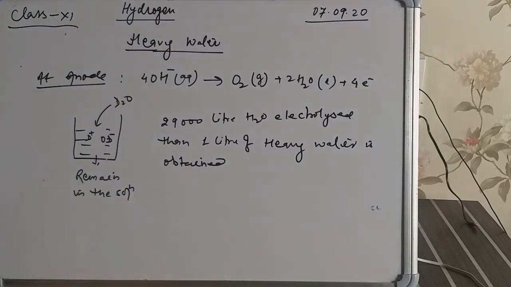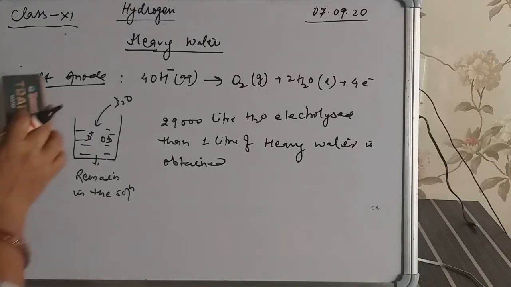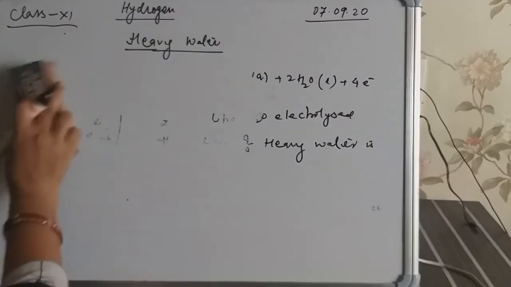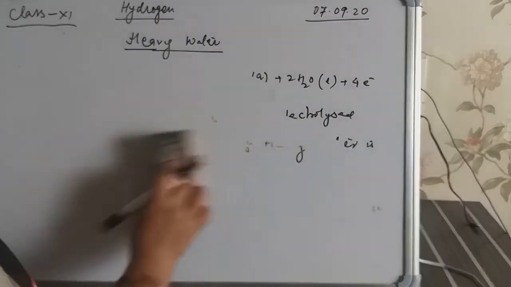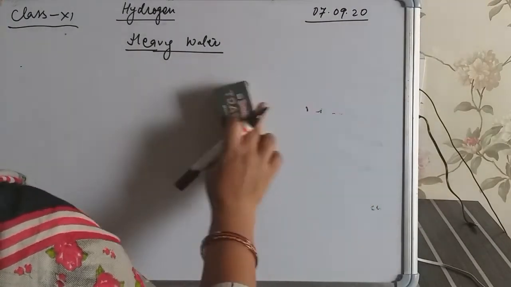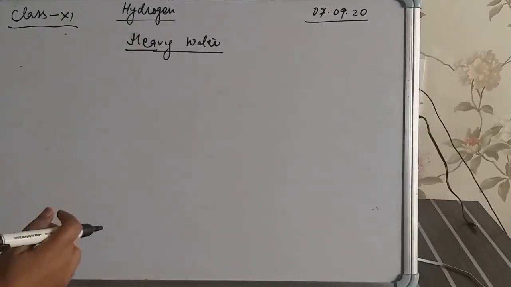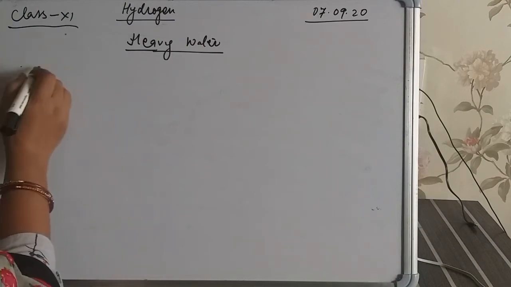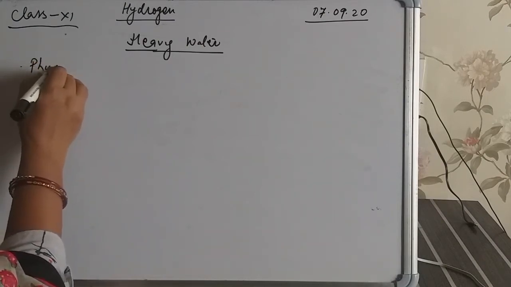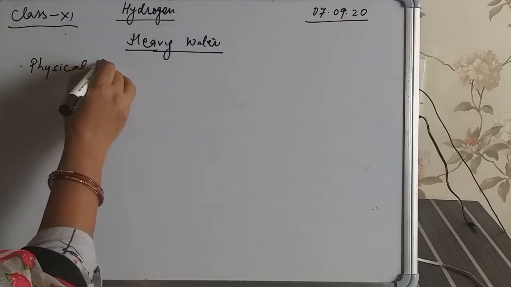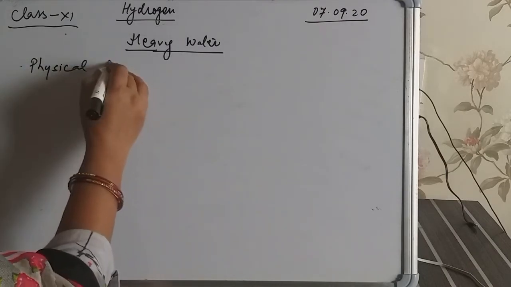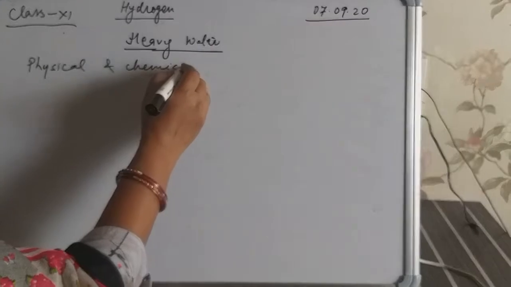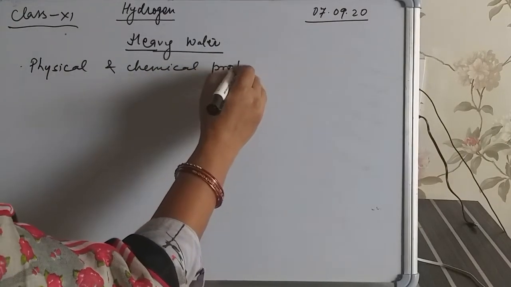Let's discuss the properties of heavy water. At first the physical and then the chemical properties.